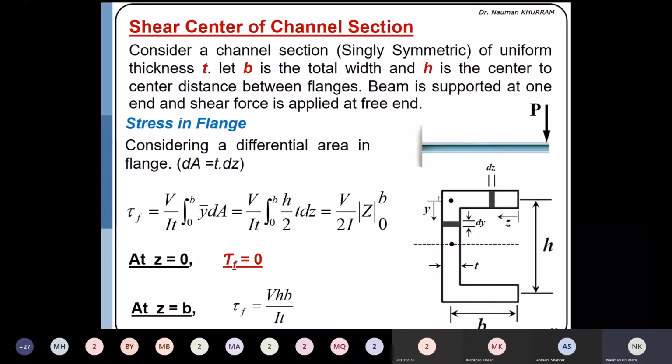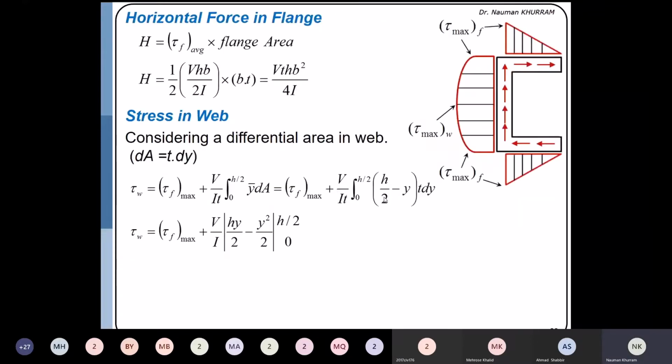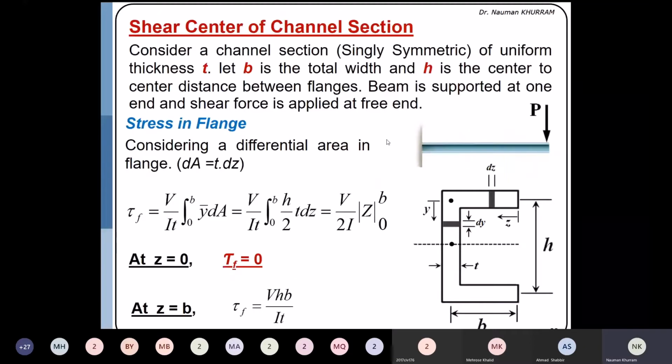I have written it over here. After simplifying, we have this expression. This is the contribution of the flange, and this is the contribution of the web. So if I substitute the y value equal to 0, y will be equal to 0 at the junction. So at the junction, if I put y equal to 0, this complete factor will be 0.